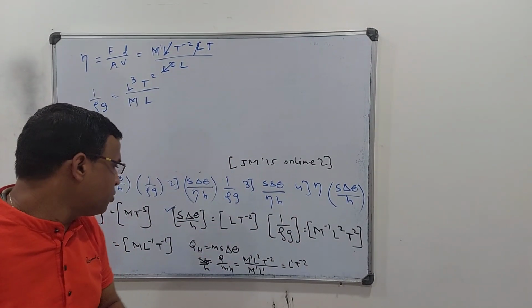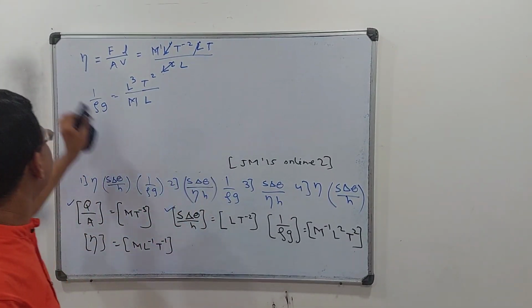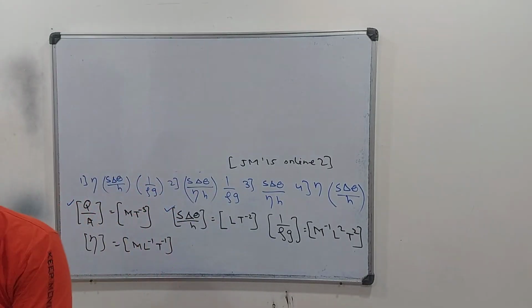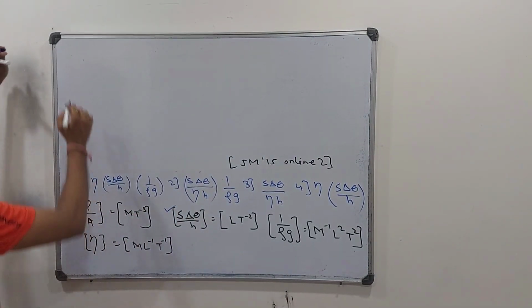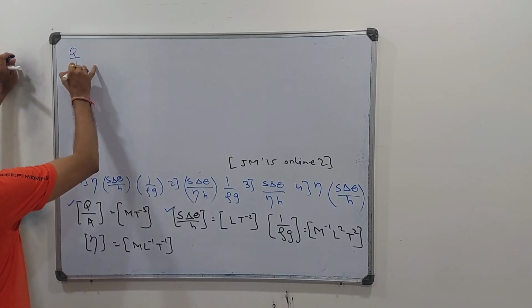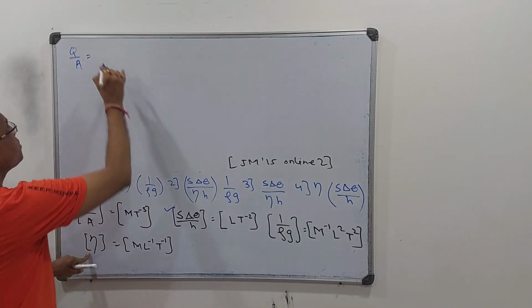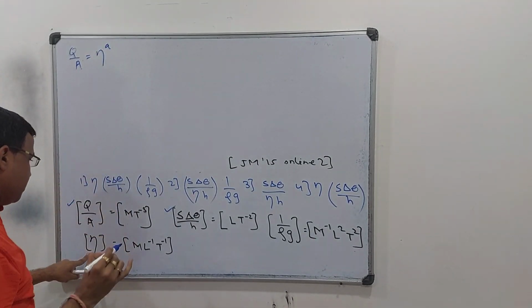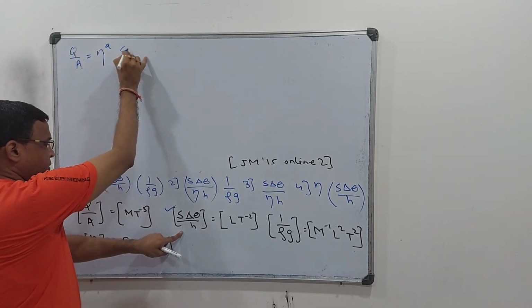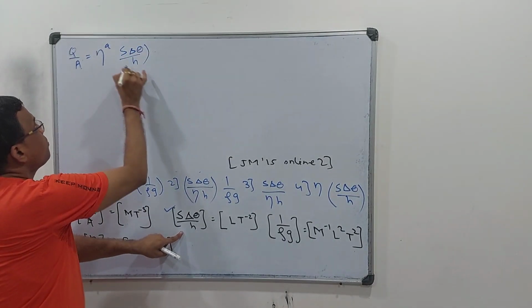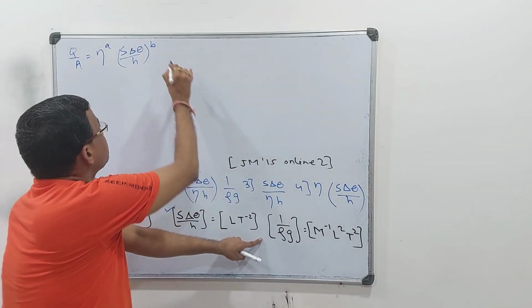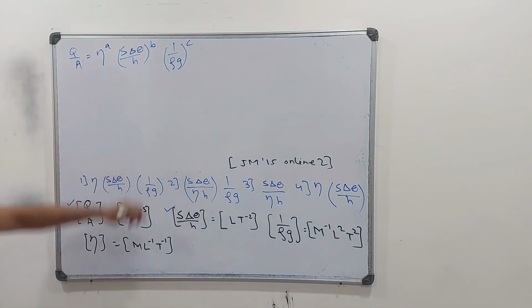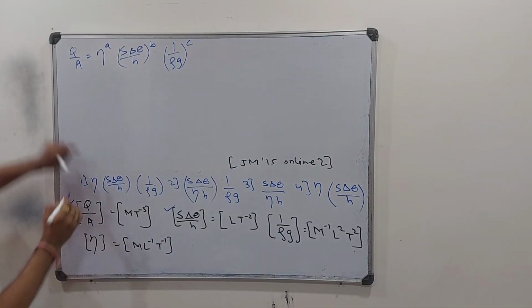Now we just need to work out. So this is done. All the 4 parameters covered. Now I have to define Q by A, which is this. So I am letting Q by A be equal to, say suppose, first parameter eta power a, and then second parameter is s delta theta upon h power b, and third parameter is 1 upon rho g power c. Then we have to compare the way we did in the earlier question. So let us do that.